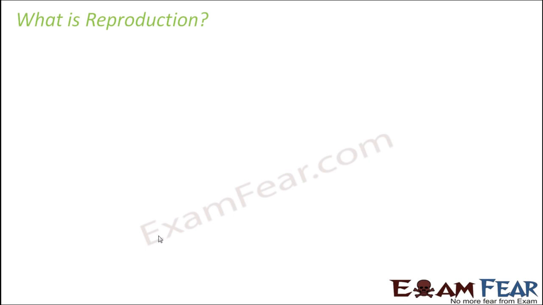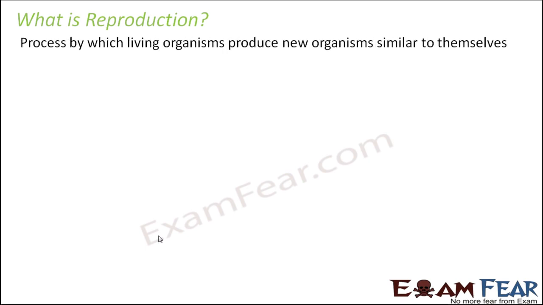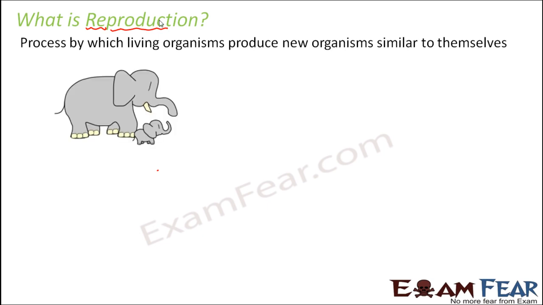So let us now define reproduction. It is the process by which living organisms produce new organisms similar to themselves. If you see the name reproduction, production means to produce. Re means again. So to produce again. So what are they producing again? Organisms which are similar to themselves. That is why an elephant will always be seen with a baby elephant.